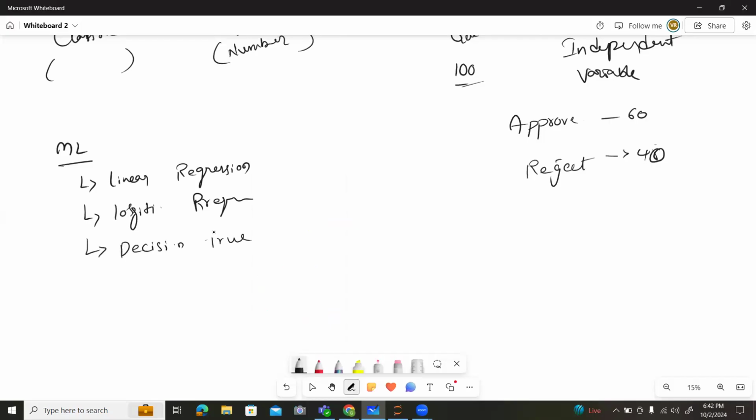The fourth algorithm is random forest. Fifth algorithm is XGBoost. Sixth algorithm is AdaBoost. So these are the algorithms which are present in supervised learning.